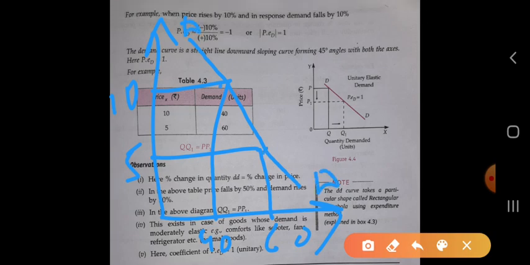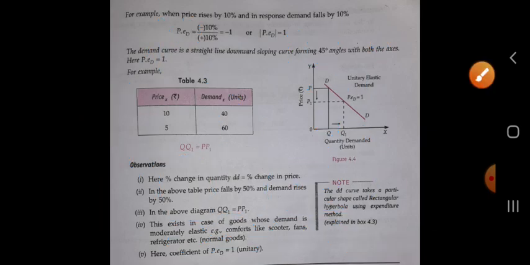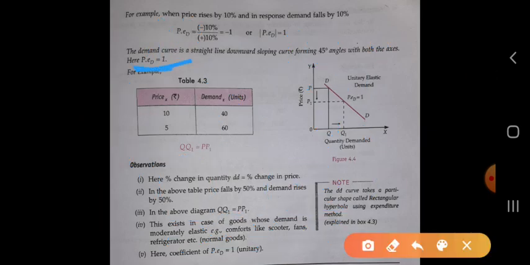That means it is the downward sloping demand curve and it is a straight line. The difference between these changes, Q to Q1, is just equal to the change between P to P1. QQ1 equal to PP1. Simple. So in this case the degree of price elasticity of demand is PED equal to 1.